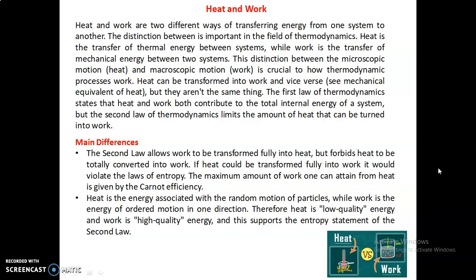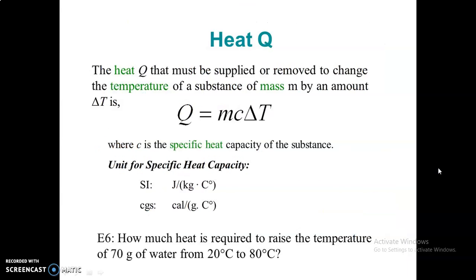Heat is the energy associated with the random motion of particles, while work is the energy of ordered motion in one direction. Therefore, heat is low quality energy and work is high quality energy, and this supports the entropy statement of the second law. So this is something about heat and work.